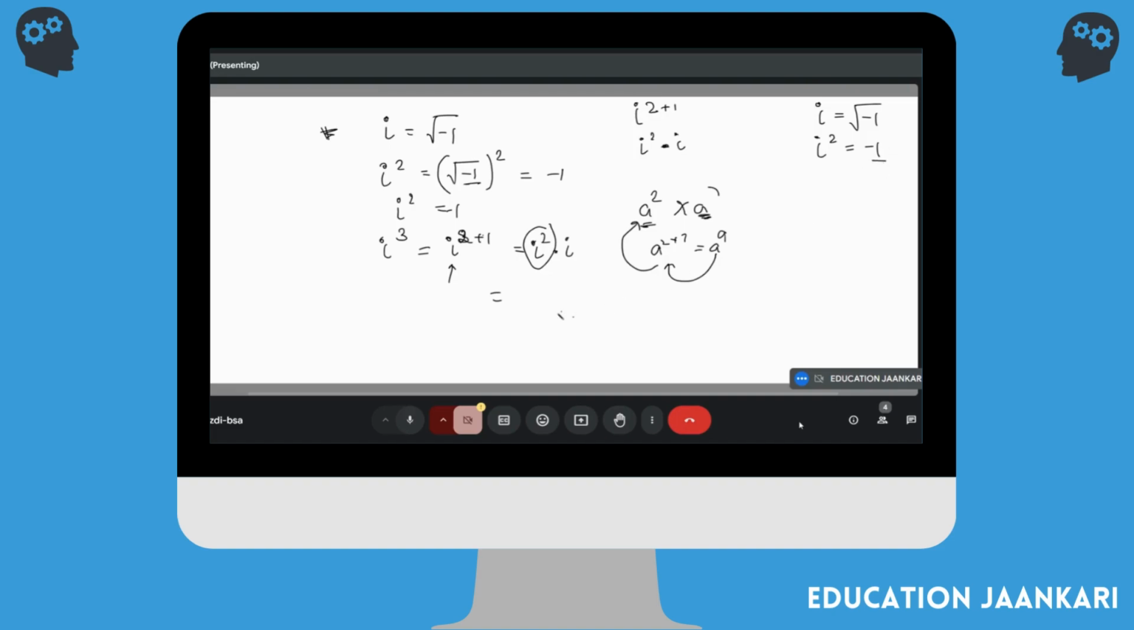So iota cubed is actually, what is iota squared? We got it as minus 1. And what was iota? It was square root of minus 1. So I can just write that iota cube is actually minus iota, because this is minus and this is iota. So iota cube is minus iota. Simple.